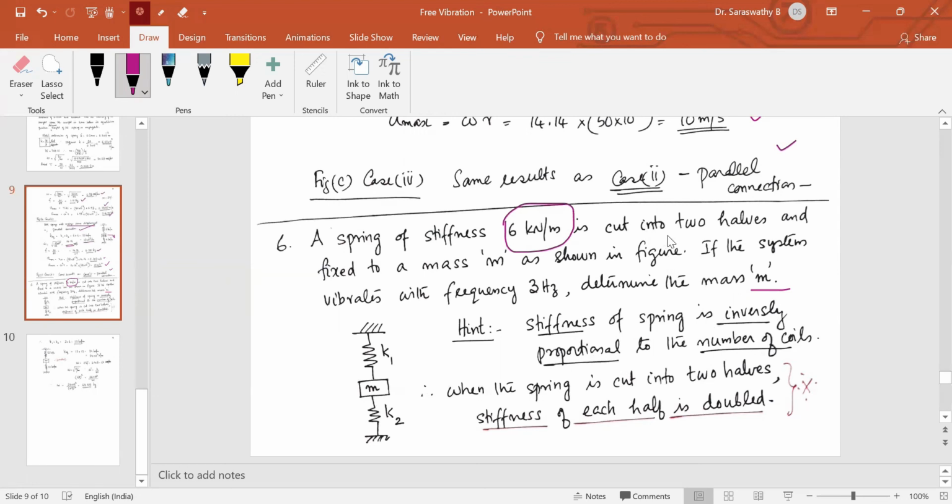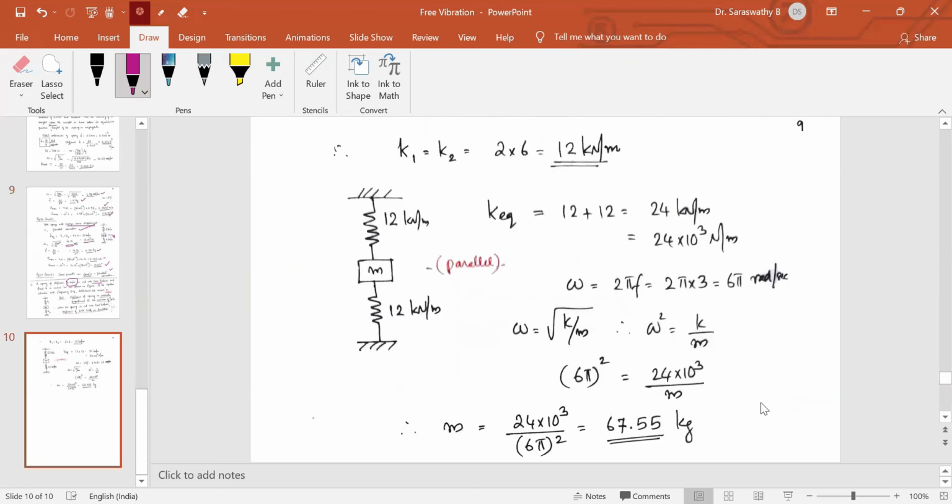So the number of coils decreases, and the stiffness becomes inversely proportional to the number of coils. It is equally cut into two halves, so the stiffness of each half is doubled. Each of these springs has a stiffness 2 times 6, so 12 kilonewton per meter. So this is a parallel connection.